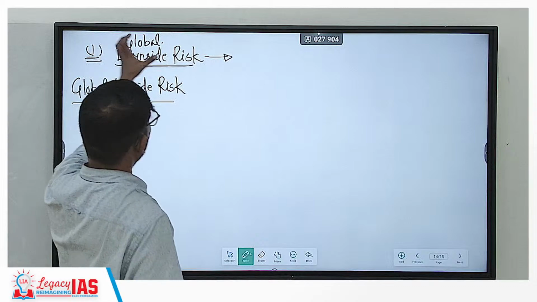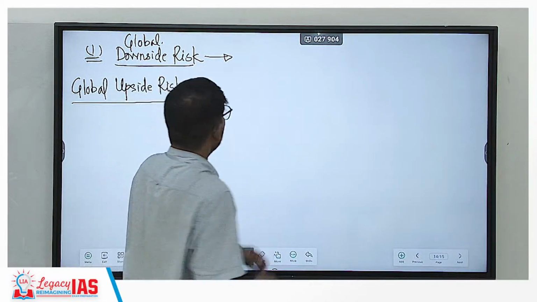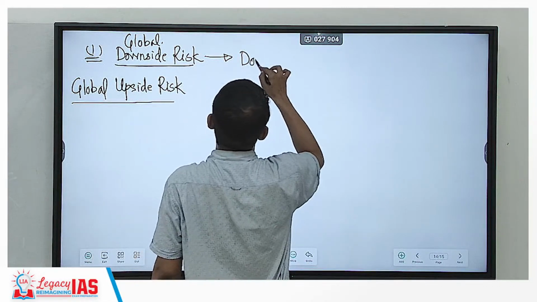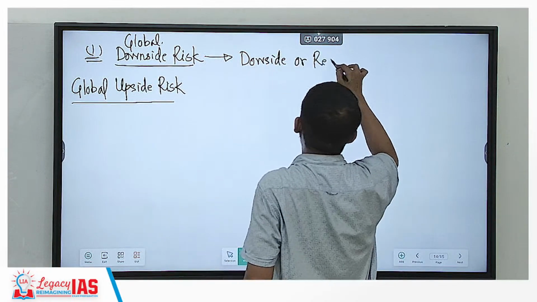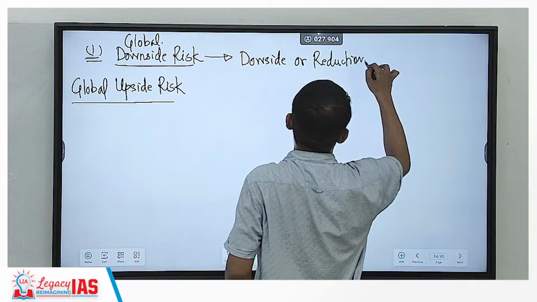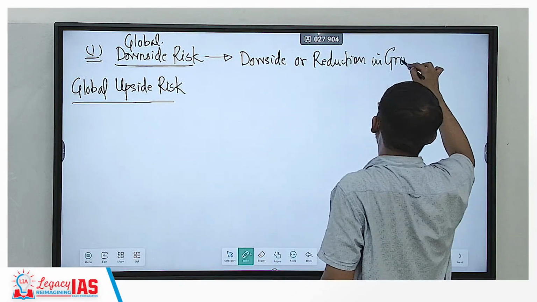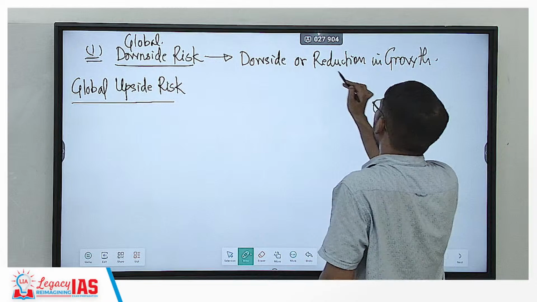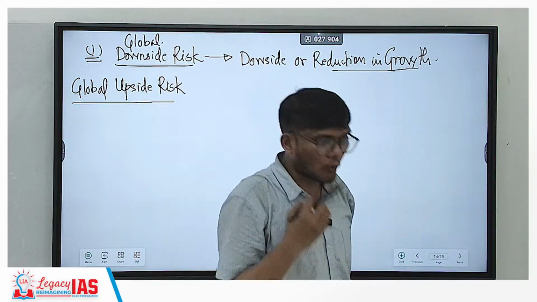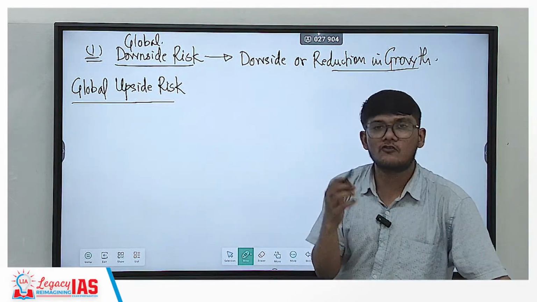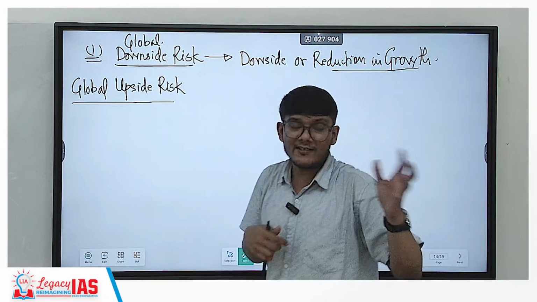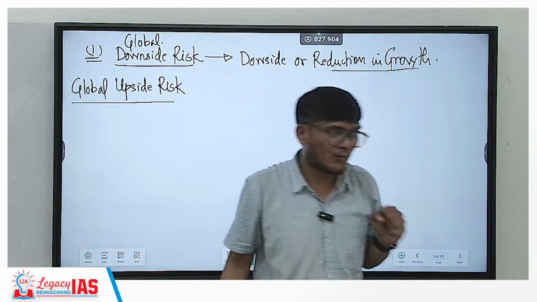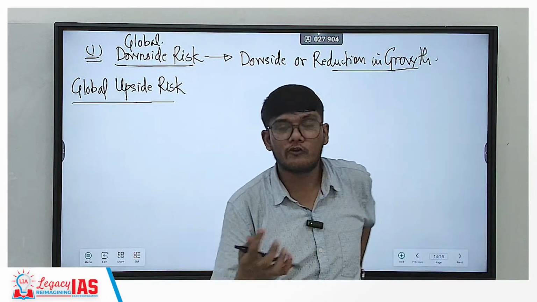So what is this? What is the global downside risk? Meaning the downside or reduction in growth. See, the world is slowing down. The growth of economy in the world is slowing down. Apart from a few exceptions, the exception is India and some other South Asian countries as well. A lot of developing countries are also an exception.